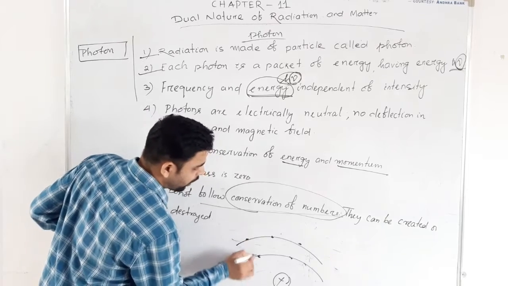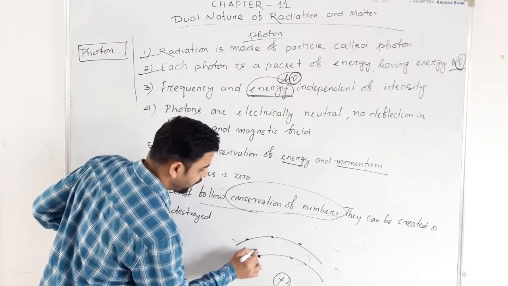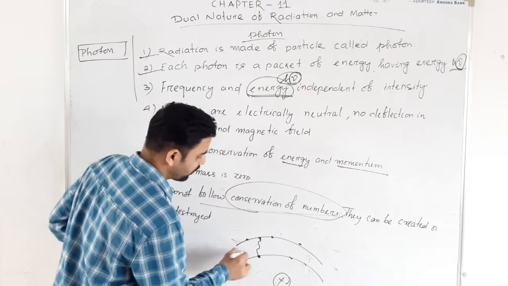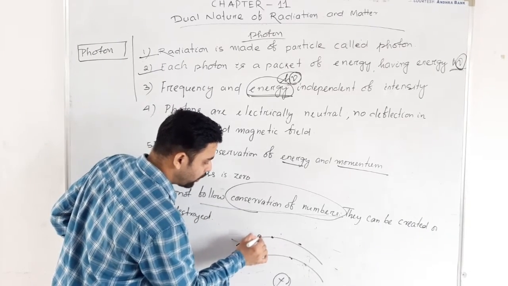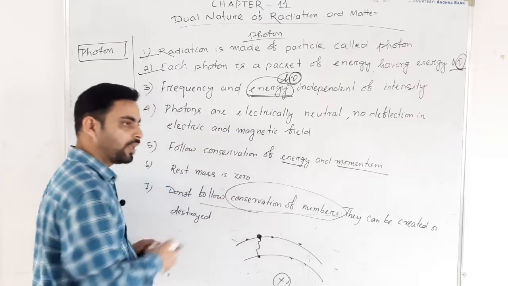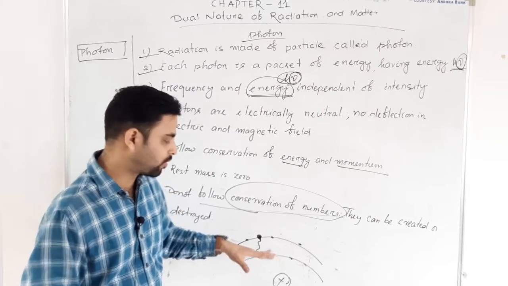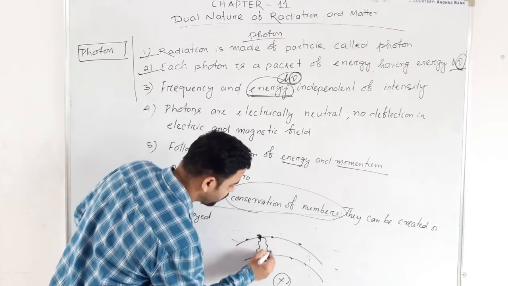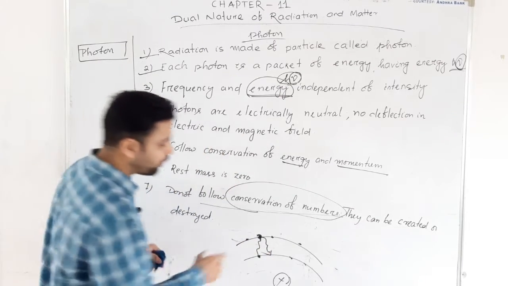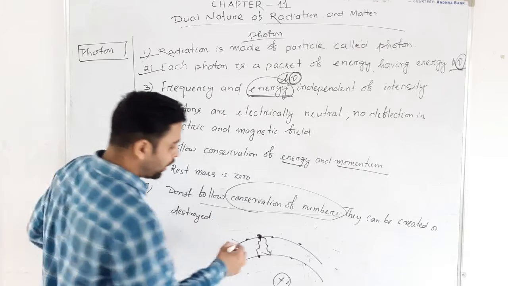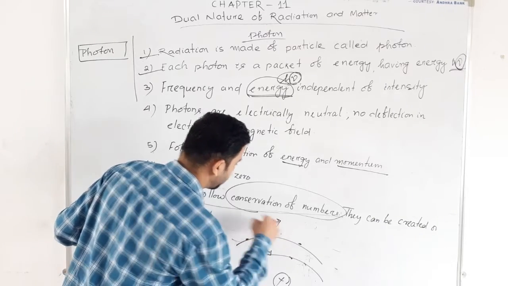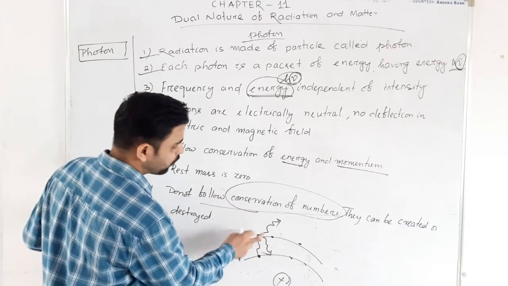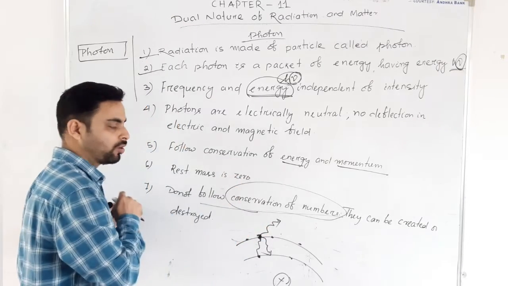Suppose one electron is excited and moves to the upper cell, but we know that an electron cannot live in the upper or lower cell. Again it has to come back to its original cell. To return to its original cell, it has to lose some energy. This electron will lose some energy.